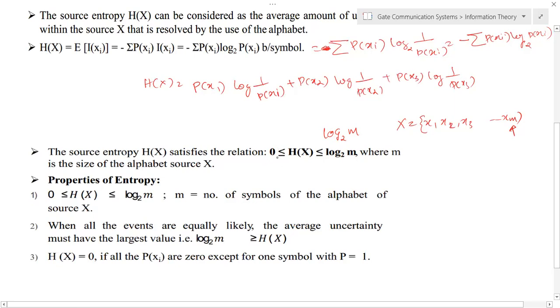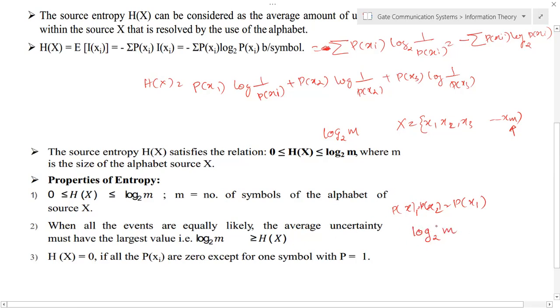Okay, this is one of the properties, and another property: m is the number of symbols or alphabet in the source X, and if all the events are equally likely, meaning the probability of x1, probability of x2, probability of x3 are all equal, then the entropy of the signal will be log to the base 2 of m, where m is the number of symbols.